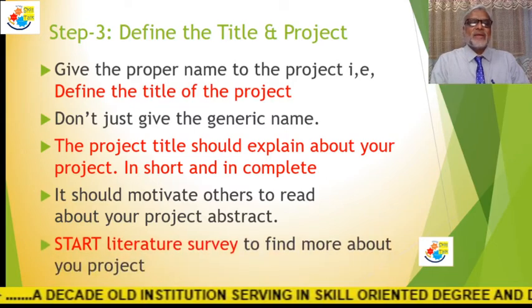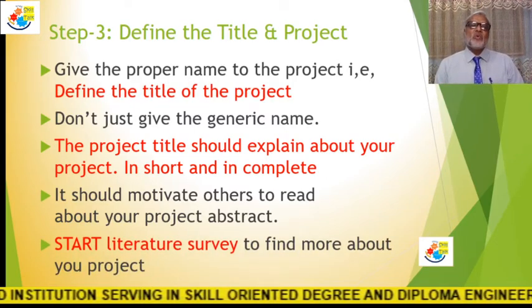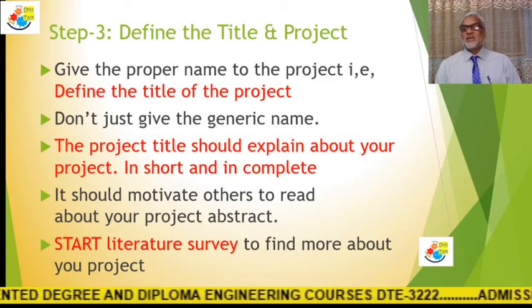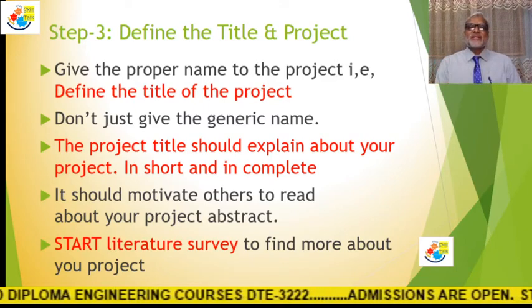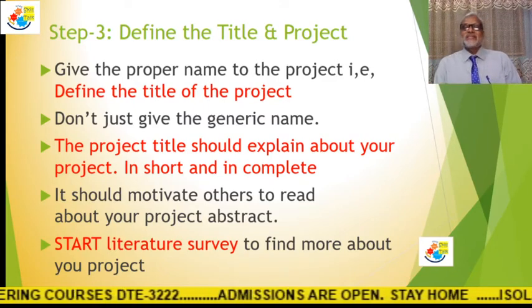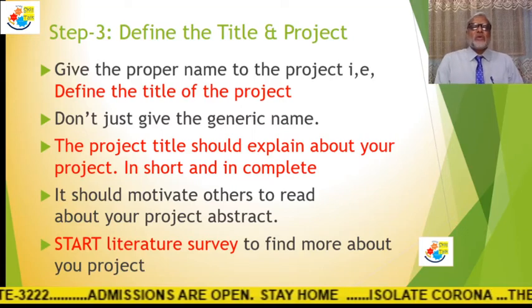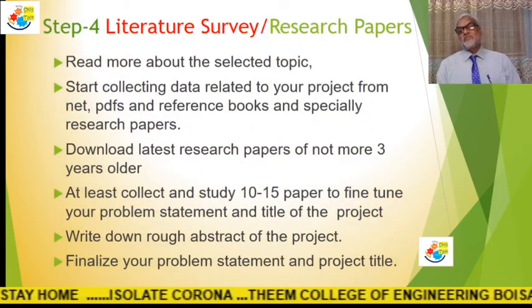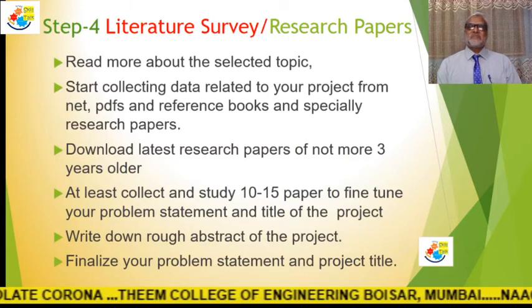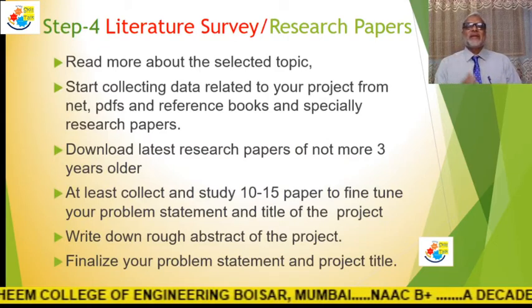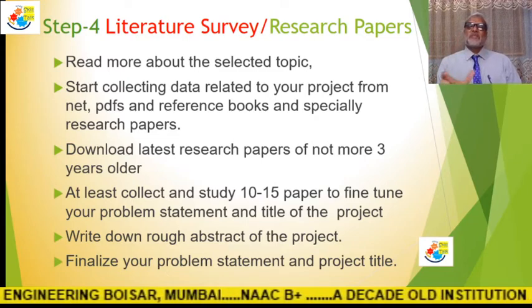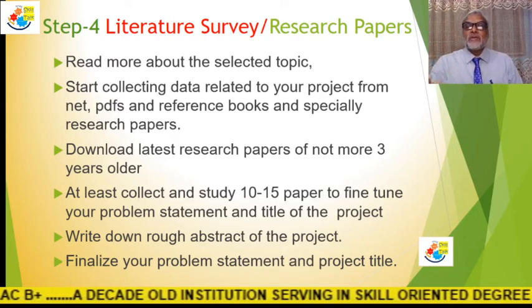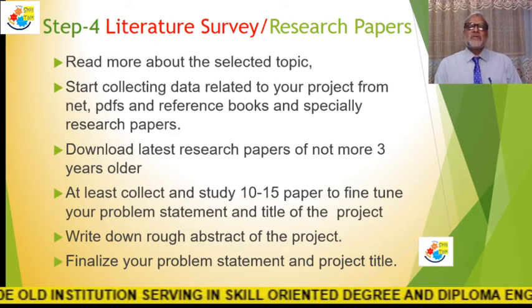Then you should start the literature survey to find out more about the project. Once the problem is fixed, the literature survey is very important to find more about the project, so that you can finalize the title, the abstract and the problem statement. So first start the literature survey. Step 4 is literature survey: find out the research papers, dig out from the library, website, net, read more about the selected topics specifically, start collecting data from the old projects, reference papers, reference books, research papers, download